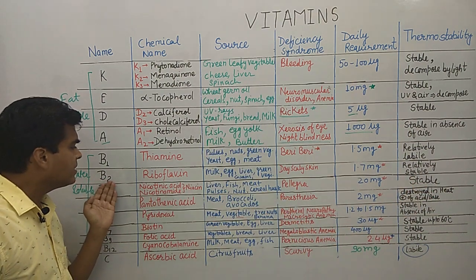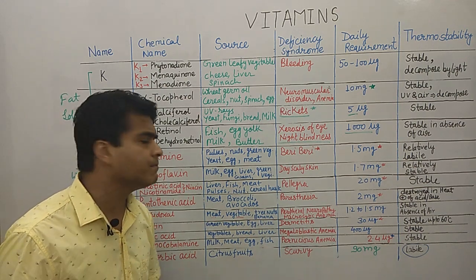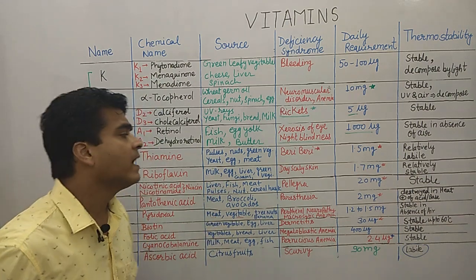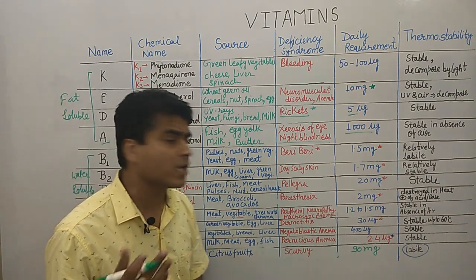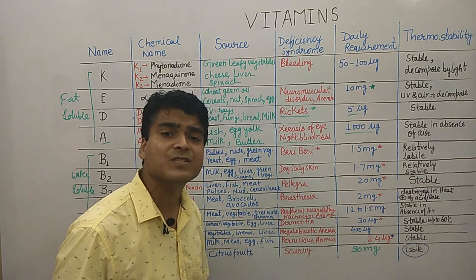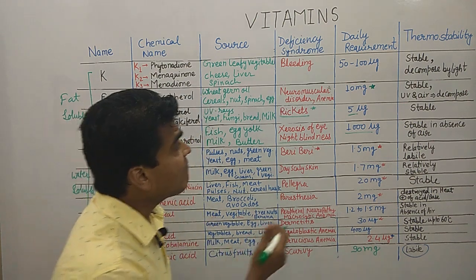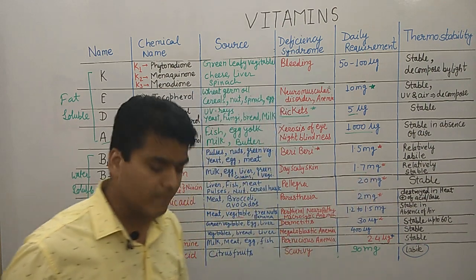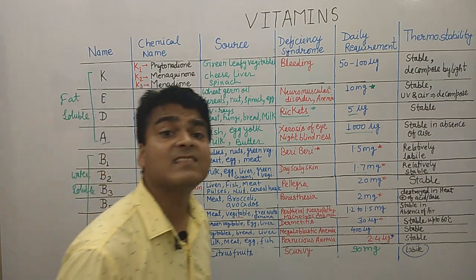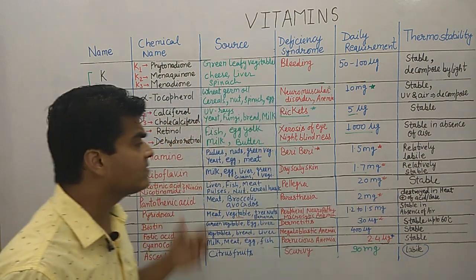Then moving on to vitamin B2, riboflavin is the chemical name, and the sources of vitamin B2 are milk, egg, liver, green vegetables and grains. Vitamin B2 deficiency may cause dry scaly skin as well as glossitis. Glossitis, you know, is a tongue inflammatory disorder. The daily requirement is 1.7 milligram of this vitamin, and it is relatively thermostable. So my dear students, remember it is relatively thermostable.